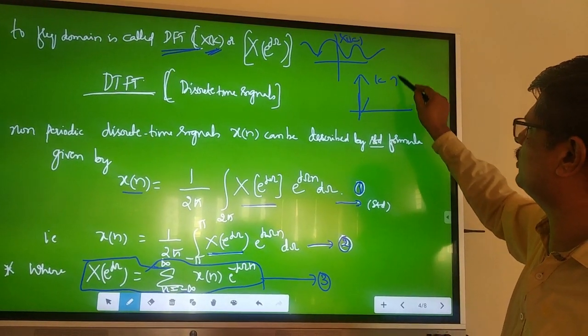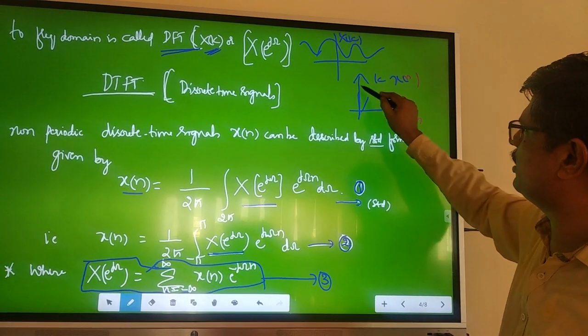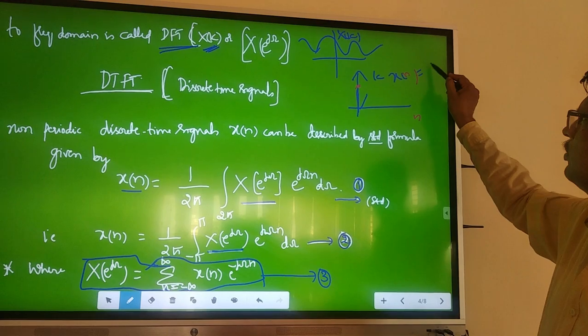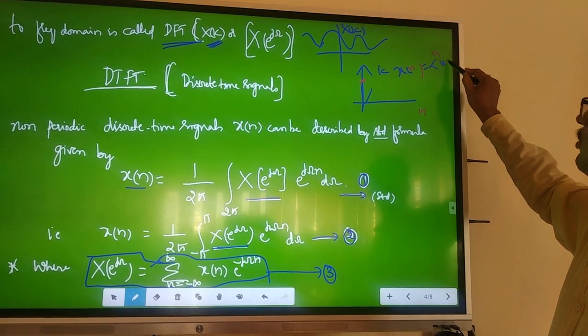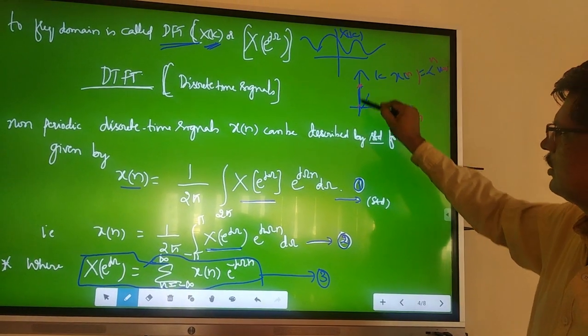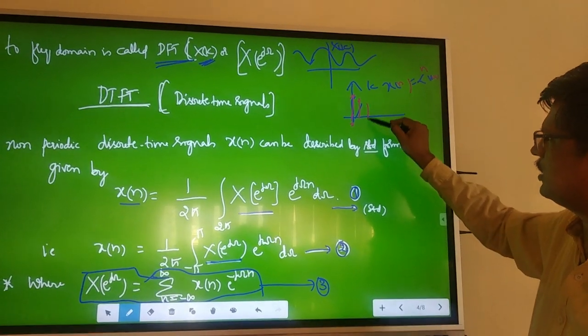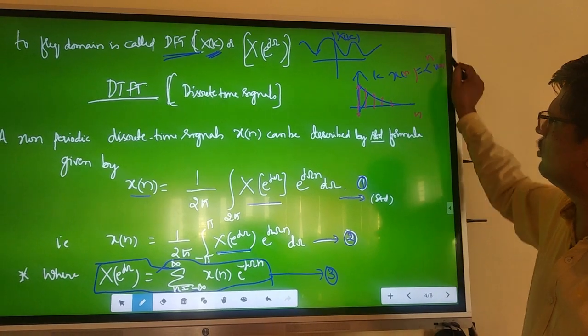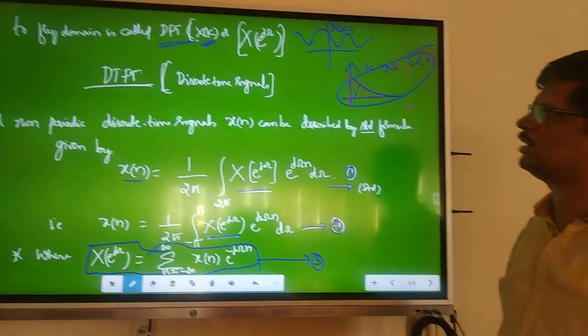For your signal x of n, earlier it is there, no? x of n versus n. If you remember the LTI sessions and the Z transform, I used to write x of n is equal to alpha to the power n u of n. You have seen it so many times, right? At 0 it is 1, then it is decreasing, like this. What information will you get from the time domain? You will not get anything.